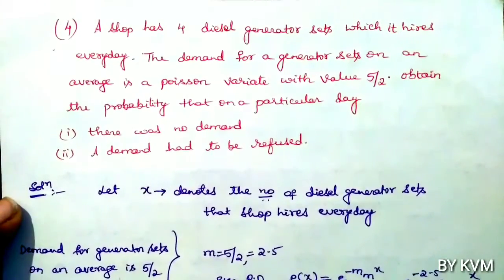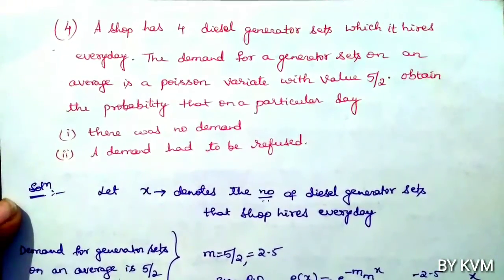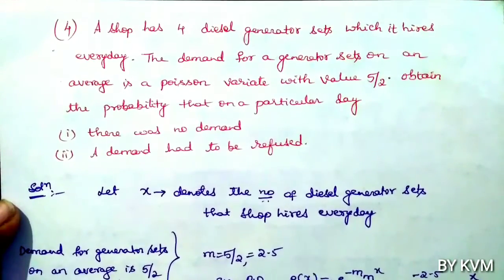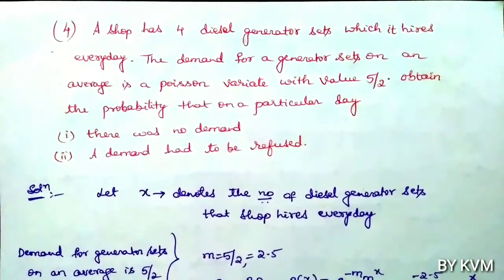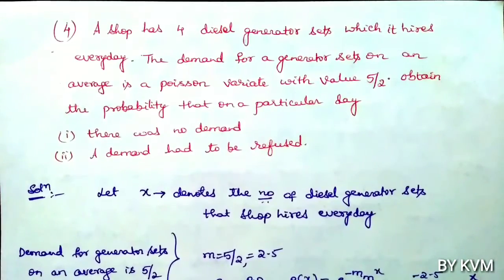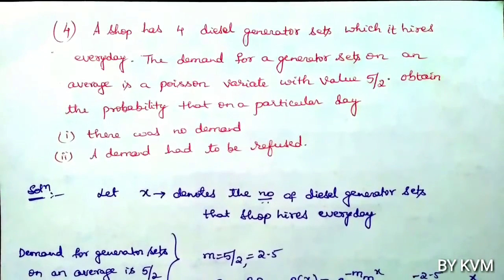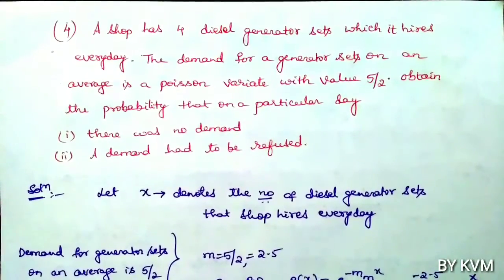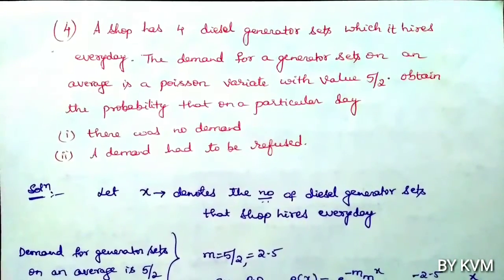Let us move to the next question. A shop has 4 diesel generator sets which it hires every day. The demand for generator sets on an average is a Poisson variate with value 5 by 2. Obtain the probability that on a particular day, first case there was no demand, second case a demand had to be refused.